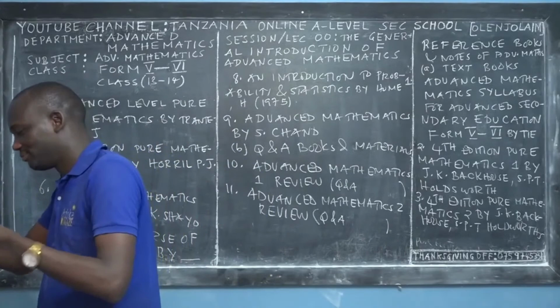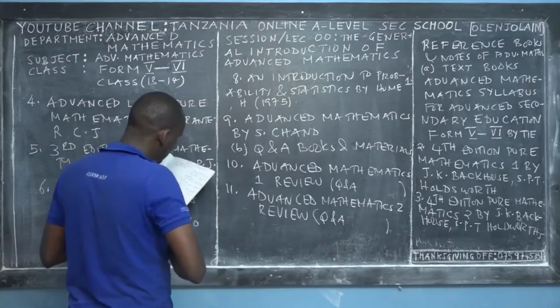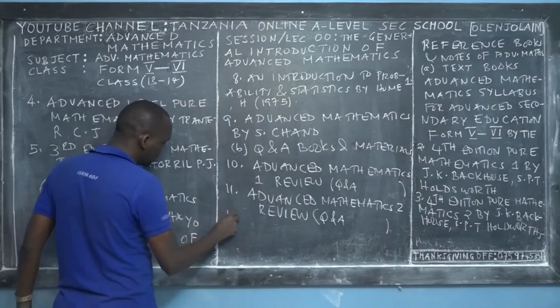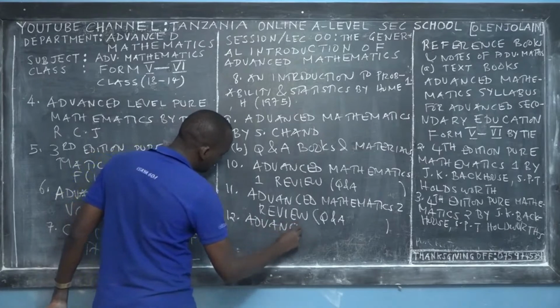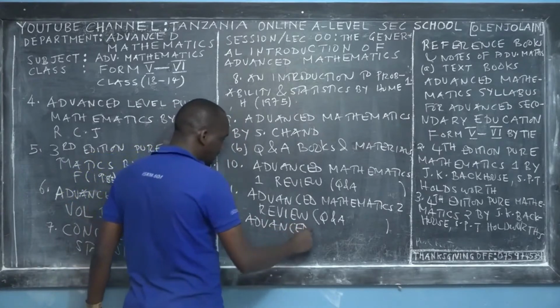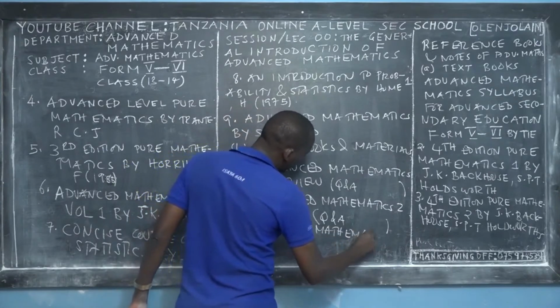Well, another reference book, this one is number 12. It's called Advanced Mathematics.